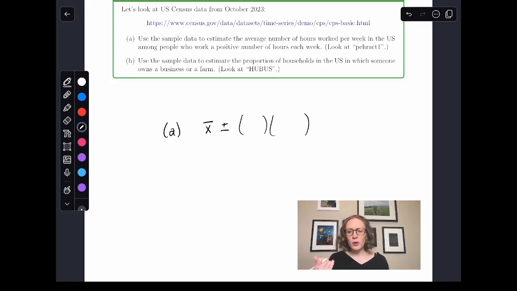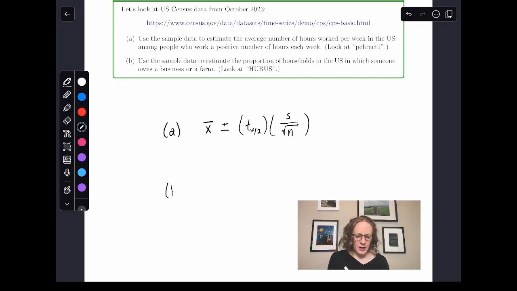Here we'll only have information about a sample, so we won't know the population standard deviation, but we could find the sample standard deviation, and we could find our sample size. And since we have a sample standard deviation, we'll use a t-value. This formula will give us our confidence interval that will help us have an idea of an estimate for the average number of hours worked.